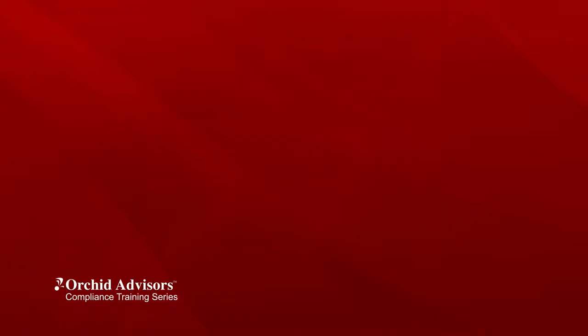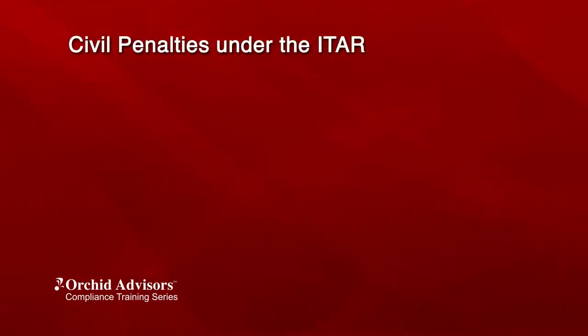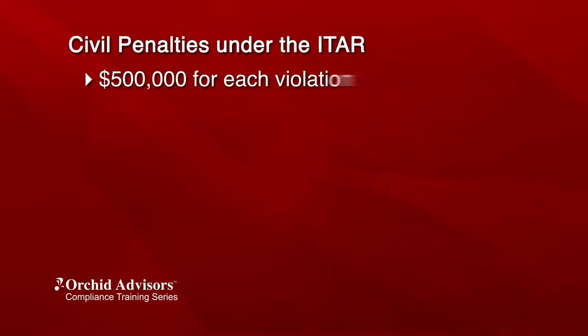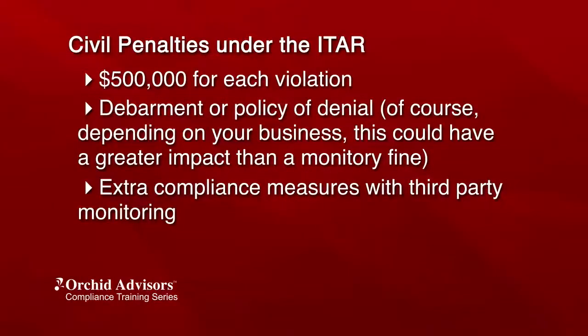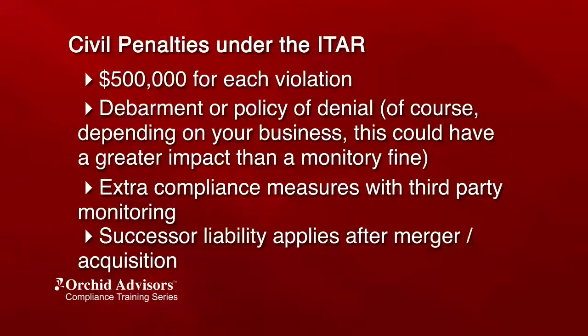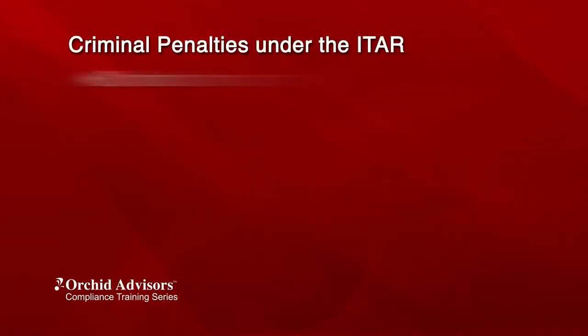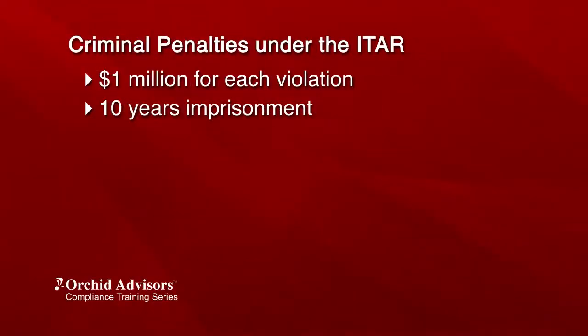Penalties. The penalties under the ITAR include civil and criminal penalties. The civil penalties include $500,000 for each violation, debarment or policy of denial. Of course, depending on your business, this could have a greater impact than a monetary fine. Extra compliance measures with third-party monitoring. Successor liability applies after merger or acquisition. The criminal penalties include $1 million for each violation, 10 years imprisonment, debarment. A voluntary disclosure may help mitigate any fine or penalty imposed for a violation.